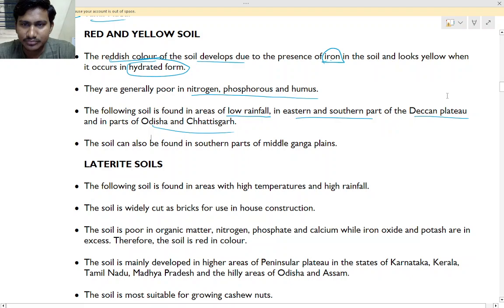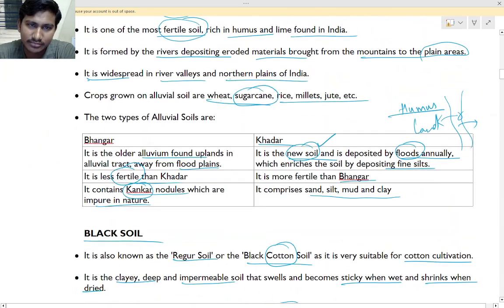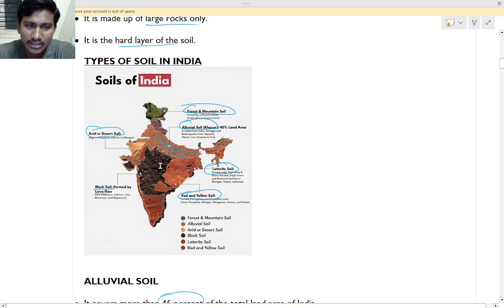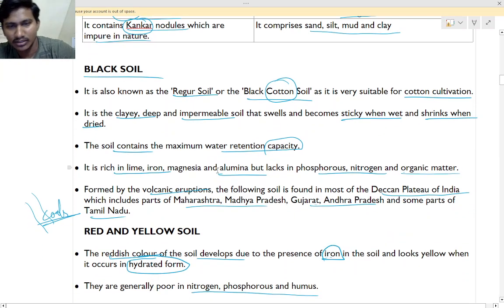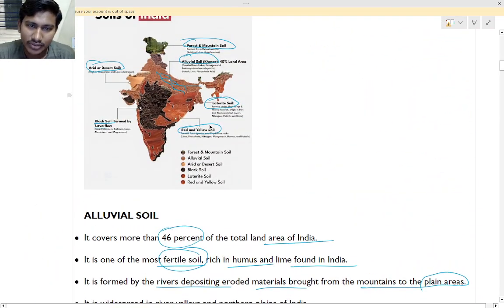So next is what? Laterite soils. Where do we find laterite soils? Laterite soil is here, this part, and also in South India, a little bit. Yes, you will find laterite soil here.